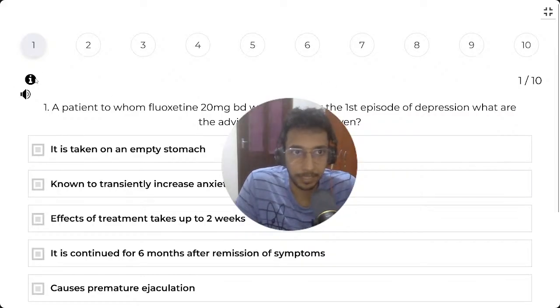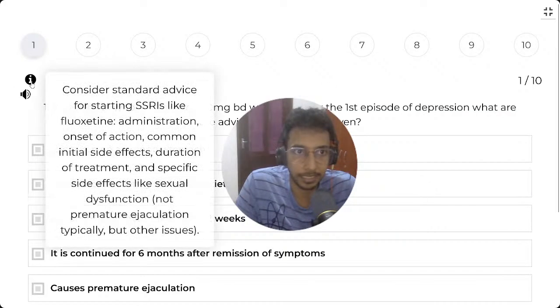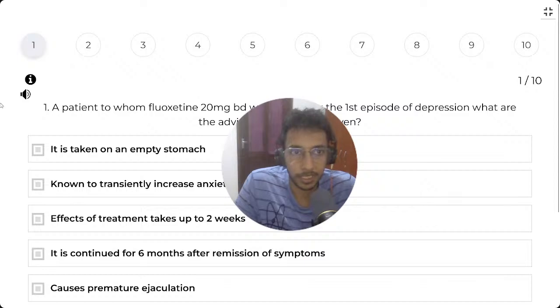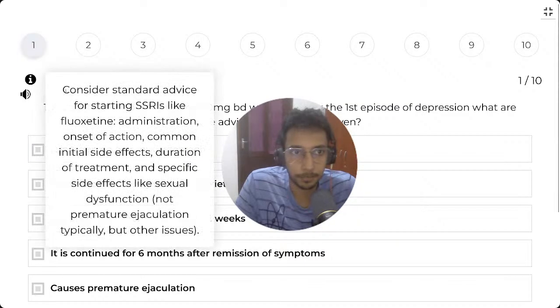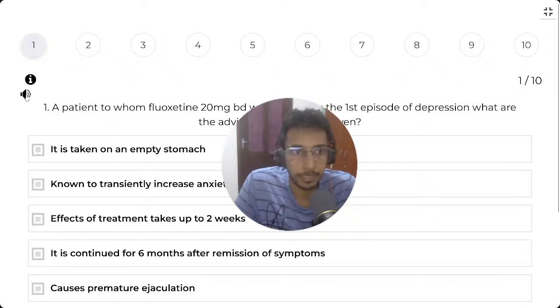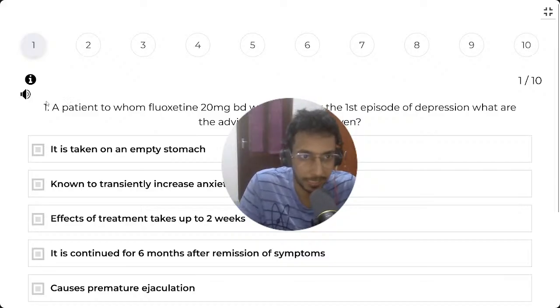Here, some questions have a hint. If the question is a bit difficult for you, there's a hint. And this is a TTS feature. If you want your question read out loud, it's basically a gimmick. But if you get bored, need some stimulation, or get sleepy, you can try that out.